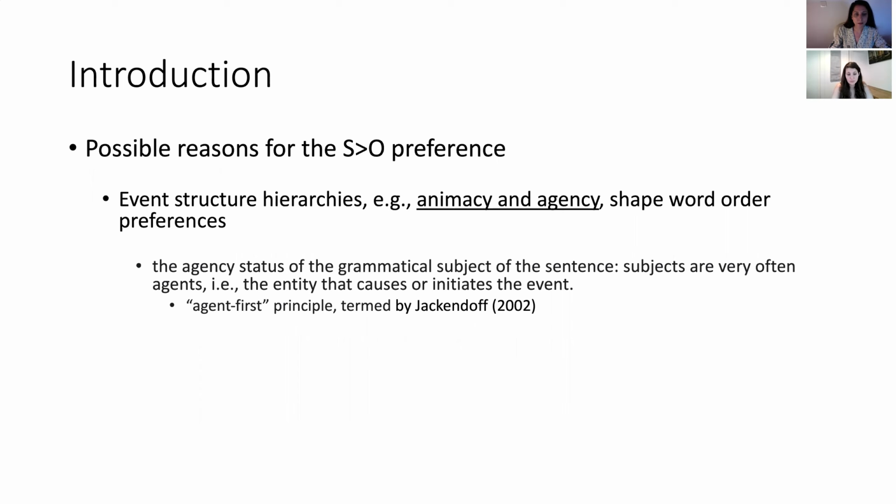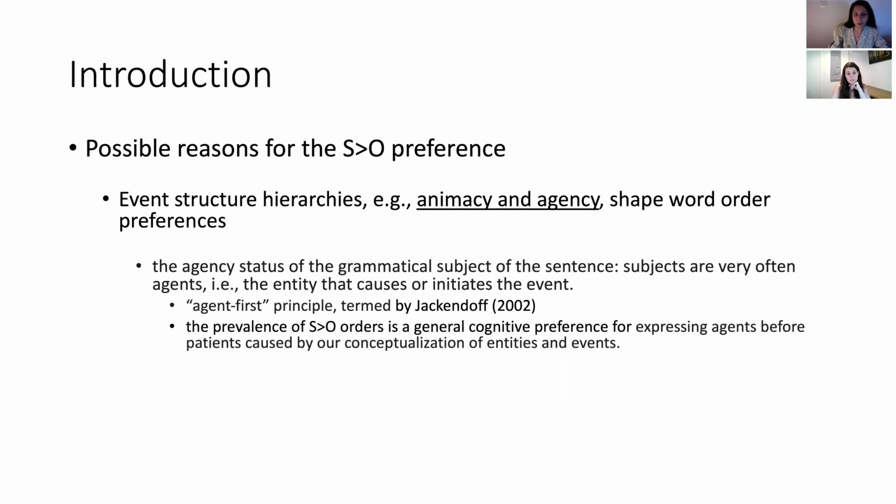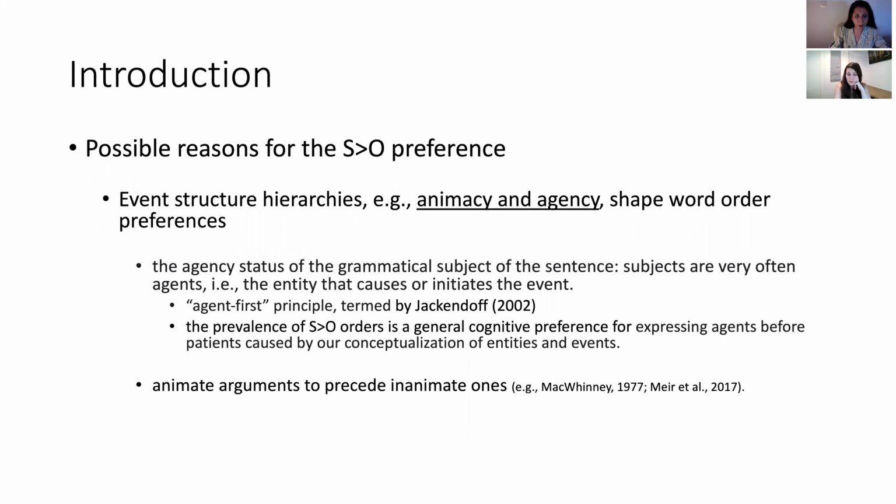And there is this principle called the agent first principle, termed by Jackendoff. According to this principle, the prevalence of S preceding all word orders is the general cognitive preference for expressing agents before patients, and that is caused by our conceptualization of entities and events.